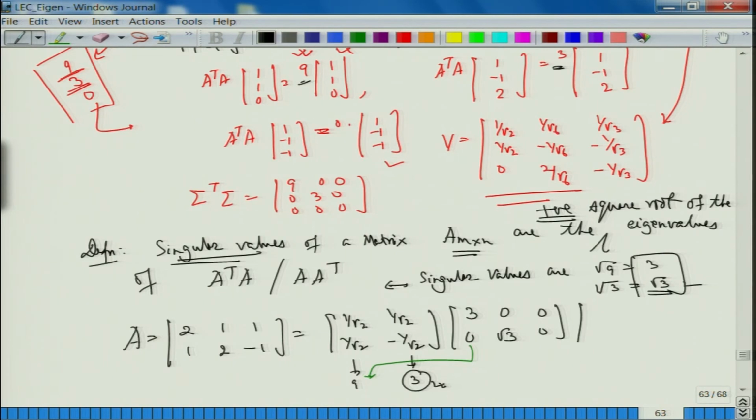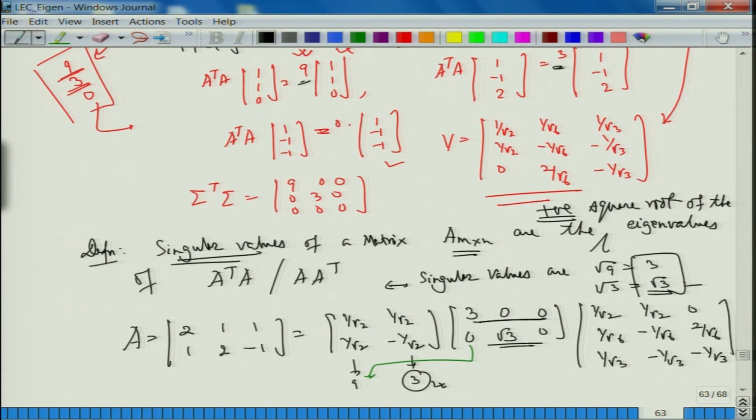From the row point of view also you can see here that 3 corresponds to the first one, that is 1 upon root 2, 1 upon root 2, 0. But now I have to look at the row, all right. See, I am looking at the row transformations now because it is on the left. I am writing V, so I have to write V transpose to make sense here. So I have to write 1 upon root 2, 1 upon root 2, 0. Root 3 comes from 1 upon root 6, minus 1 upon root 6, 2 upon root 6, and 0 eigenvalue comes from, sorry, I keep making so many mistakes, 1 upon root 3, minus 1 upon root 3, minus 1 upon root 3.